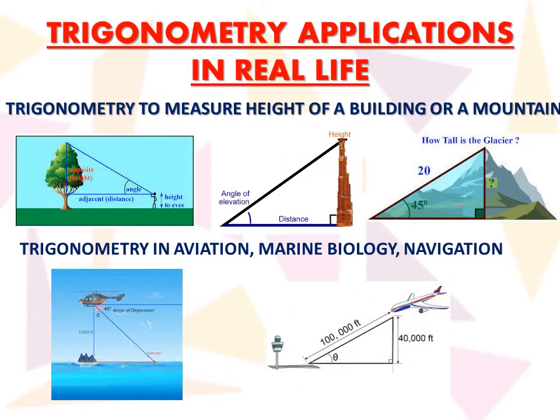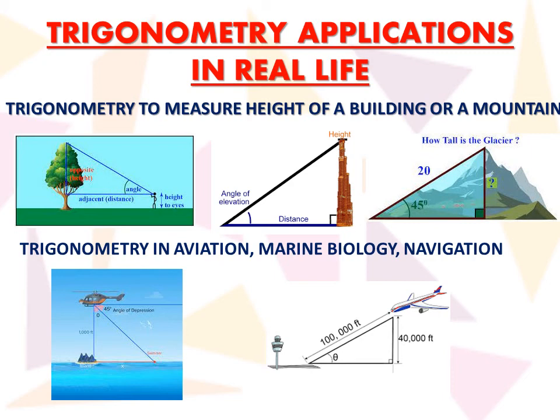Now we see what the trigonometrical applications are in our real life. Even today, trigonometrical measurements are being applied. Trigonometry is applied for measuring the heights of a building, a mountain, a skyscraper, or a tree.